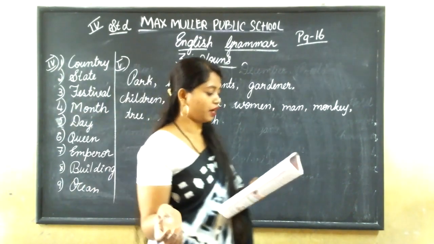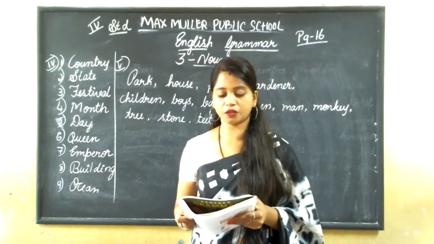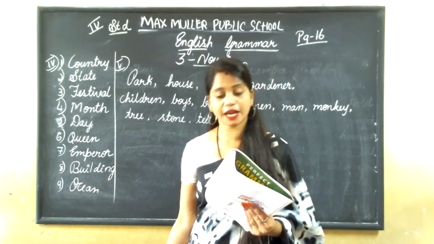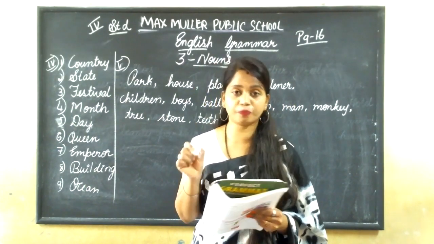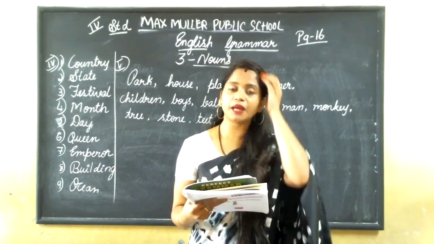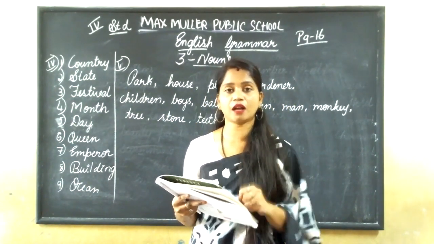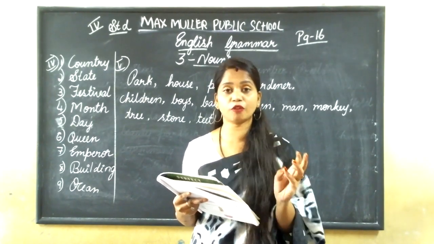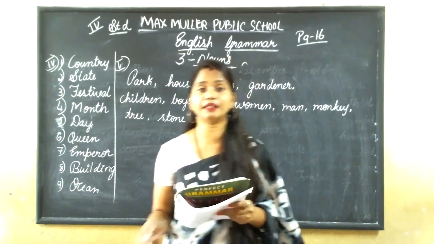Now, next page, collective noun. They have given about collective noun. Collective noun is a word that stands for a collection of people, animals or things. A collection, group of animals, group of person, group of things. For that we name one thing. It is a collective noun. A group of people, it is crowd. Okay. Like that. The particular name mentioned for the group of people, group of animal, group of things, that name is called as collective noun.